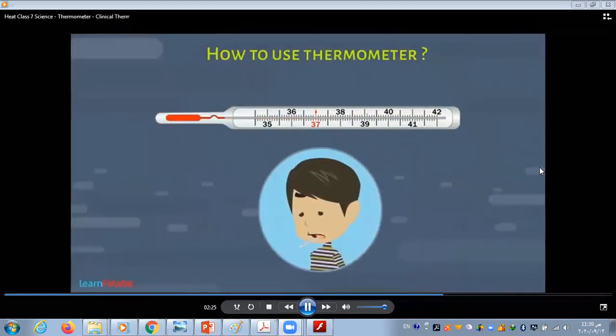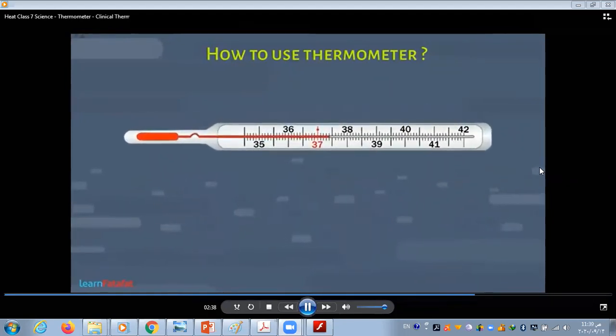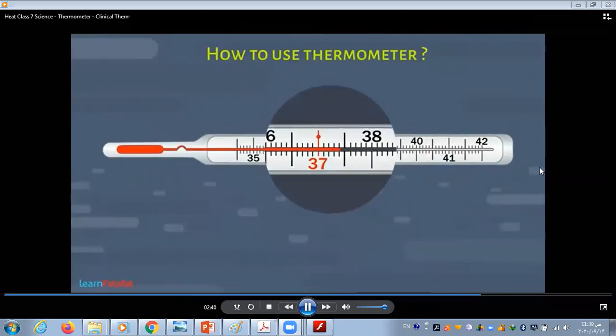Now, place the bulb of thermometer under your tongue. Keep it as it is for 1 minute and let the mercury expand in the tube. Now, take the thermometer out and find out the reading shown by the mercury.